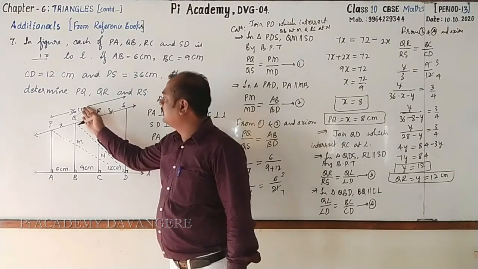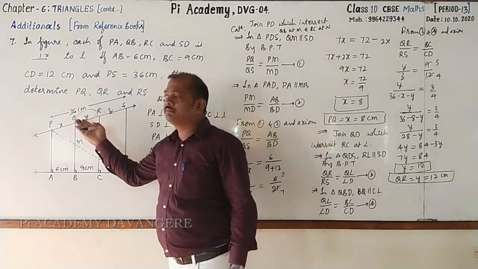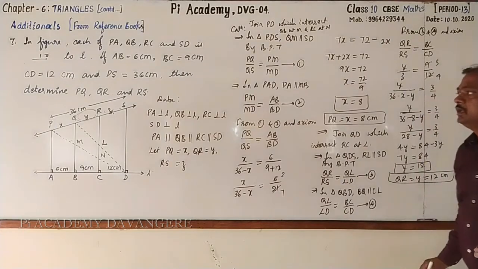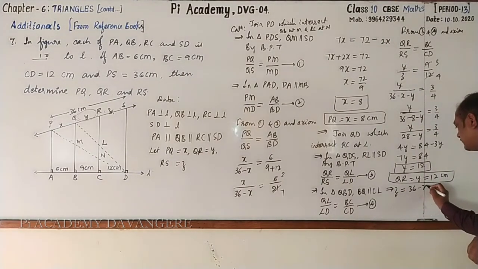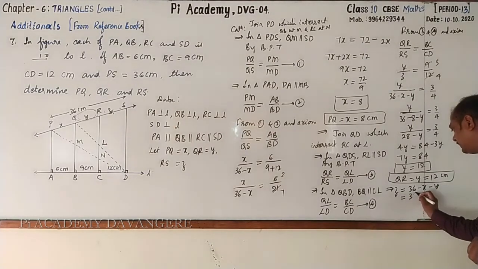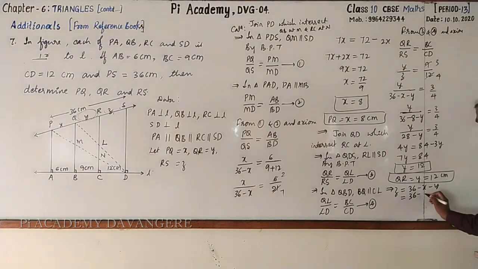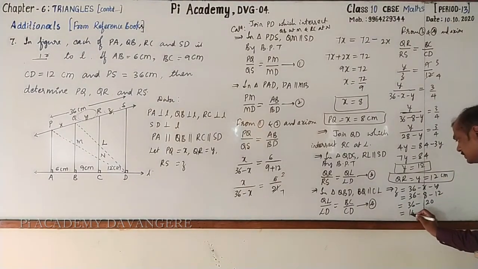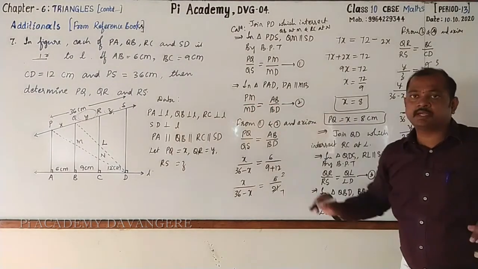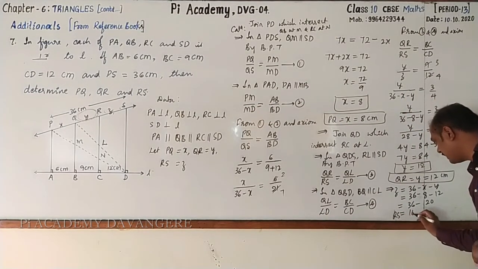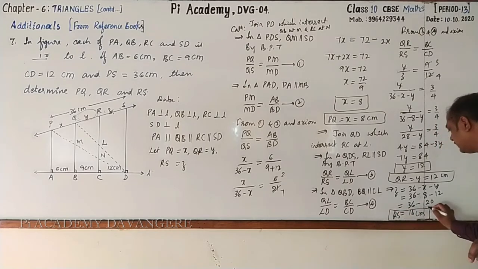What is RS? 36 minus X minus Y. Here I'll write Z is equal to 36 minus X minus Y. It is 36, X is 8 and Y is 12. 36 minus 20, it is 16. What is Z? Z is nothing but RS. RS equal to 16 centimeter.